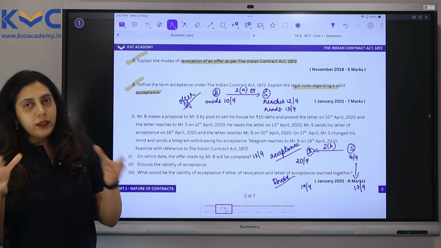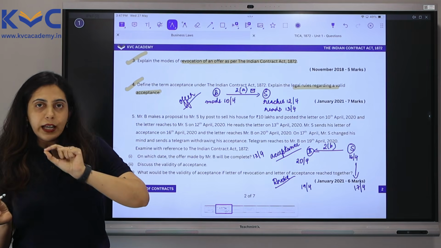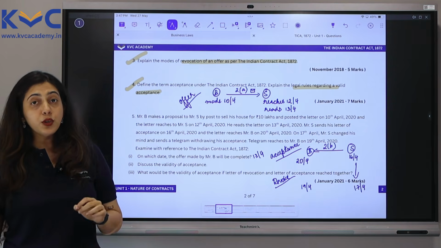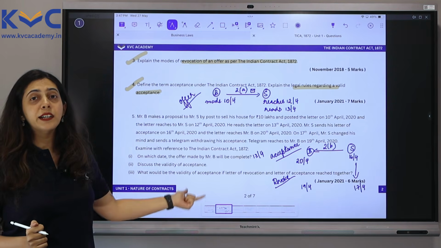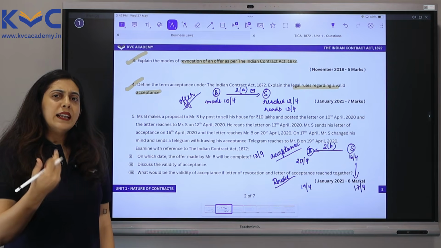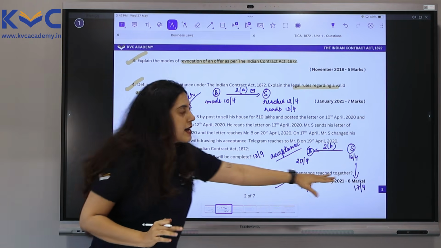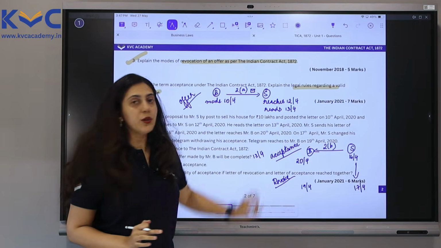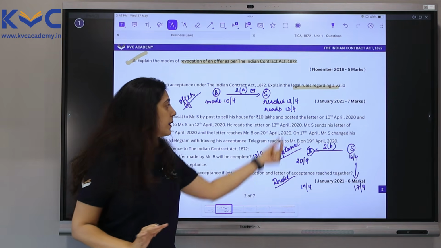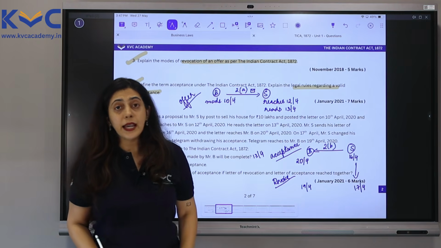Of course, you will have to write the rule, then you will have to give the explanation and the conclusion for it. Now let's look at question number 2, sub-question 2. Discuss the validity of the acceptance. For one instance, let's just forget that revocation happened here. We will stick only to this part, just the acceptance part. Okay, forget the concept of revocation, forget that revocation has happened in this case.